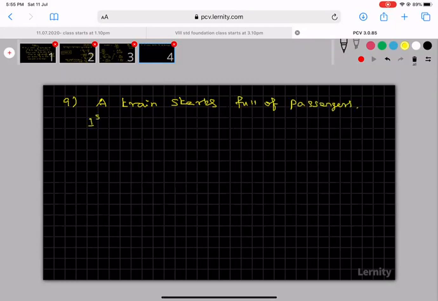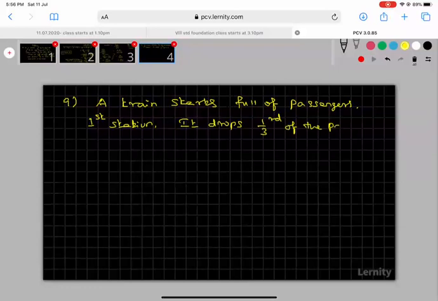At the first station it drops one third of the passengers and takes 280 more. This is the concept.